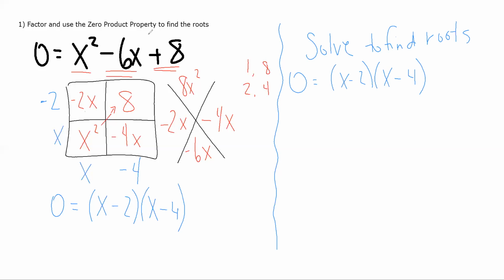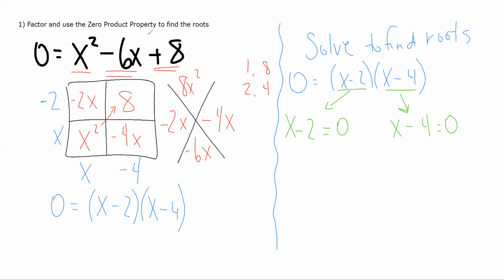So the two things that I'm multiplying are these two parentheses. So this parenthesis might equal 0, so I'm going to say x minus 2 equals 0. Or this parenthesis might be the one that equals 0. So I'm going to say x minus 4 equals 0. Now I'm going to solve these.